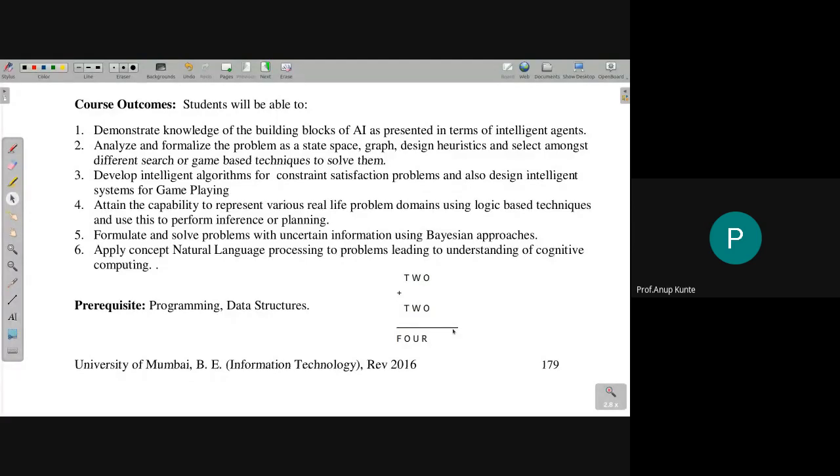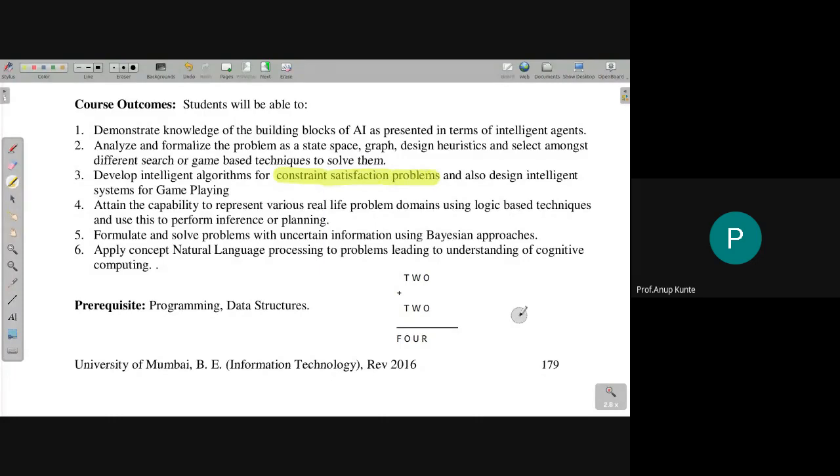And these letters uniquely represent one number from 0 to 9. So this is a problem which is called a crypt arithmetic problem. It can be modeled using constraint satisfaction problem and then solved.